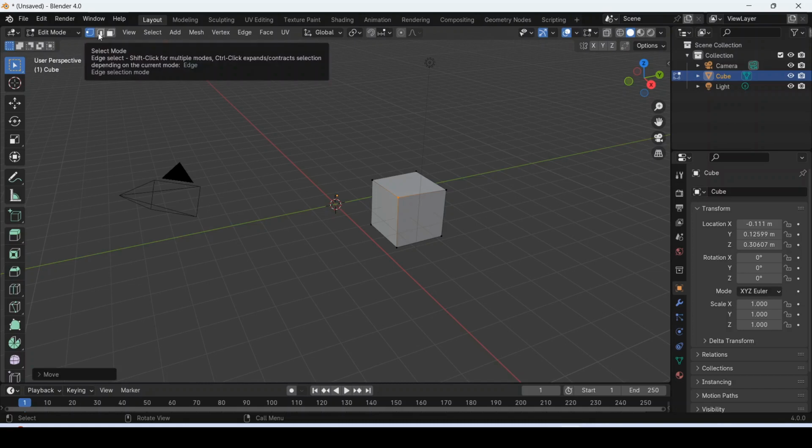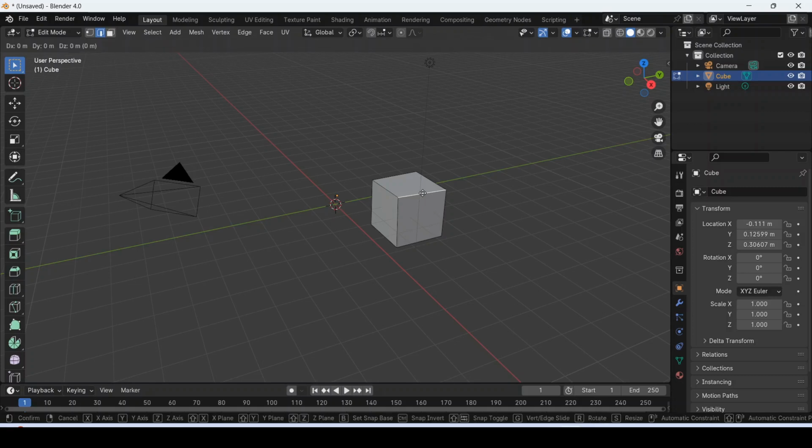And when you select the edge, select one of the edges, press G, and you can move it to make a different shape.